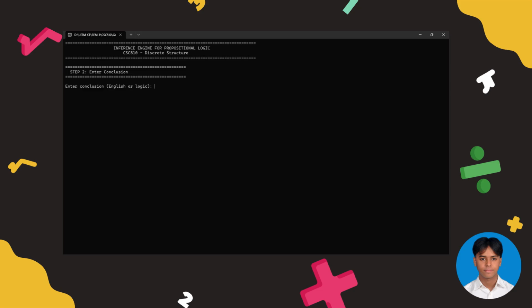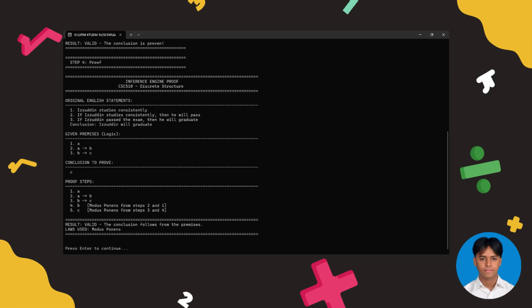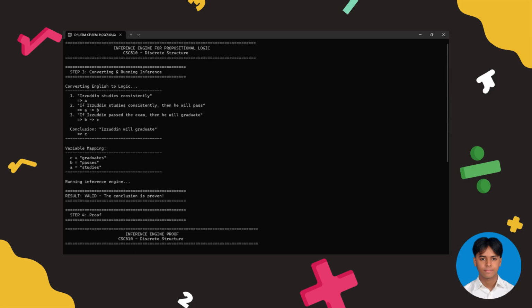Next, the system asks for the conclusion we want to prove. We want to prove that the student will graduate. The system automatically converts the English statements to propositional logic. Notice how it maps each statement to a variable. This is the variable mapping table.